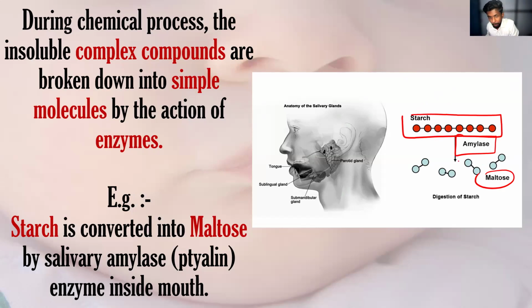Amylase is an enzyme. With the support of the enzyme, the complex organic compound, the big molecule starch, has been converted into a simple molecule. This process is called chemical digestion. A big molecule has been converted into a small molecule with the help of the amylase enzyme.